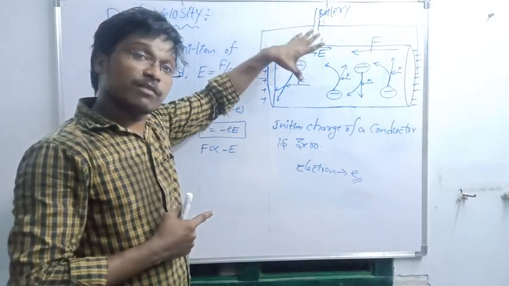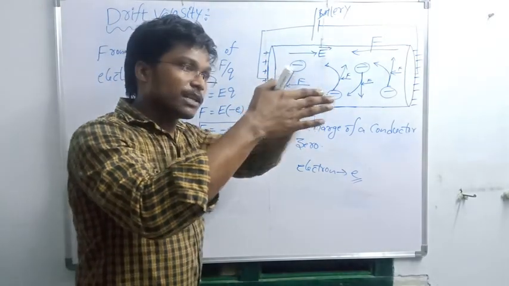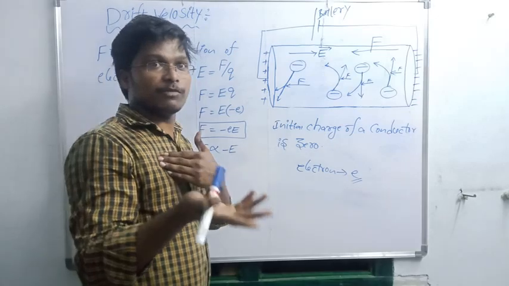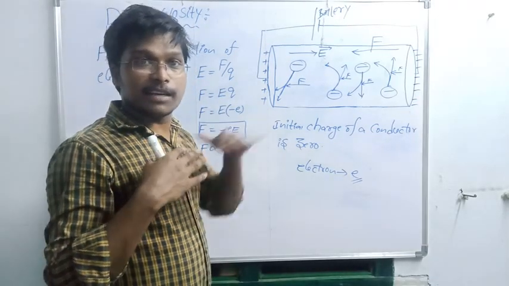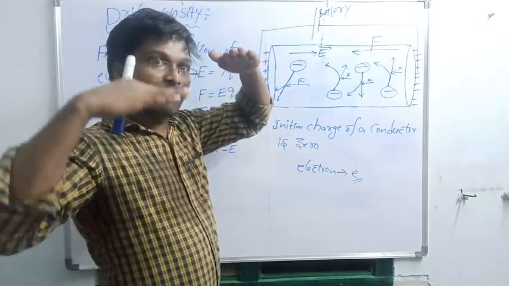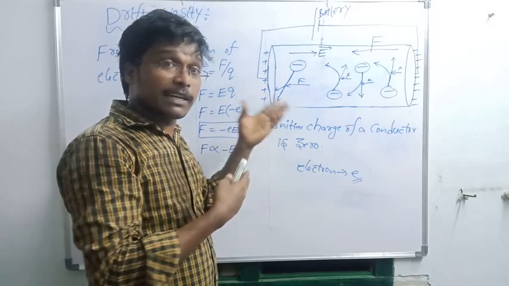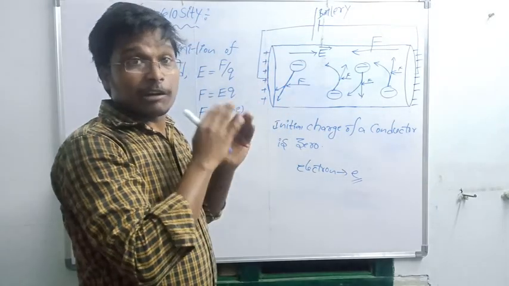Initially, what is the direction of the electrons? Random. That means if one is moving like this, another is moving opposite. As the example I gave, if there are 100 electrons inside the conductor, 50 will move in this direction and 50 will move in the opposite direction, so both will be cancelled. The initial charge of the conductor is zero initially. But whenever this